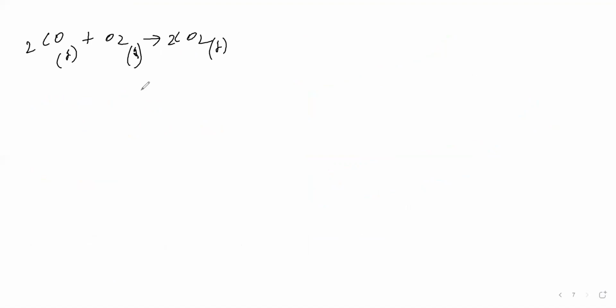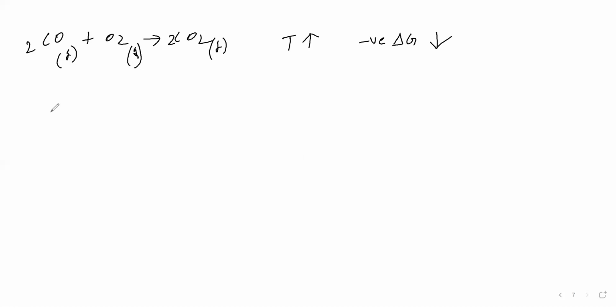What happens to the negative value of delta G on rising the temperature? Reactant side has 3 moles of gas, product side 2 moles of gas. Therefore, delta S is negative. So on rising the temperature, the negative value of delta G is reduced. Therefore, the slope is positive.